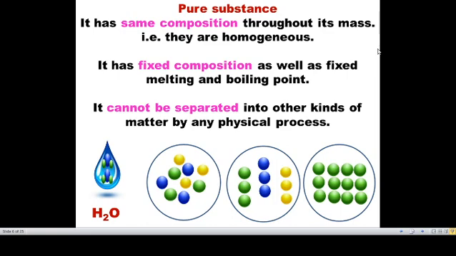It cannot be separated into other kinds of matter by any physical process. We cannot separate that water molecule into hydrogen and oxygen, because these are all pure substances. So we cannot separate it into another substance by any process.